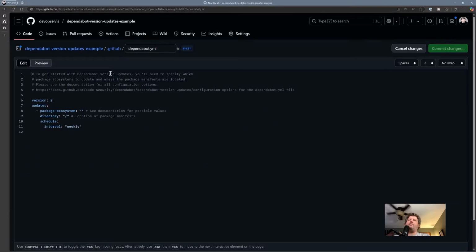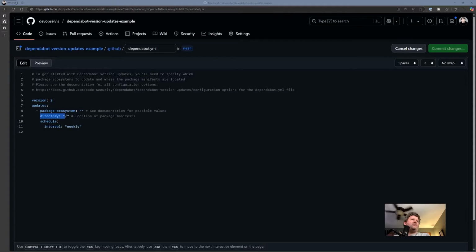Now this is important because the dependabot.yaml file is where you specify your package manager. So let's say you're using Artifactory, or GitHub Packages, or Azure Artifacts. This is where you would specify the package ecosystem you're dealing with, like NPM or NuGet. This is also where you specify the server we're using. You can create secrets that can be used in this file so that you can have access to it. You can control where it looks for the package manifests and how often it tries to update them.